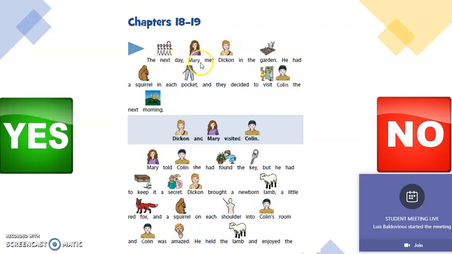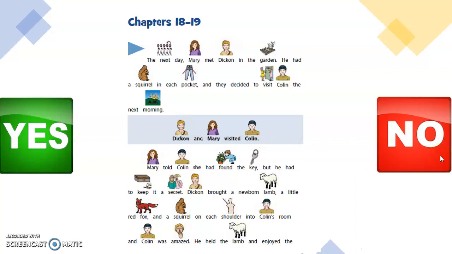The next day, Mary met Dickon in the garden. He had a squirrel in each pocket, and they decided to visit Colin the next morning. Dickon and Mary visited Colin. Did Dickon and Mary visit Colin? Yes or no? Yes, Dickon and Mary visited Colin.